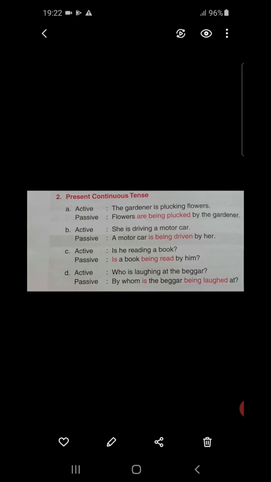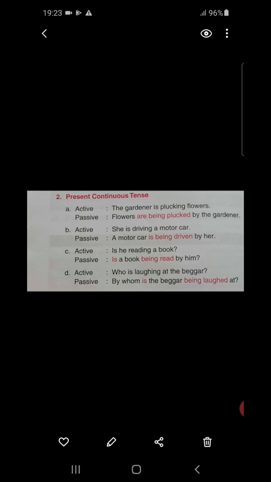Next one, number C. Now students, in case of the questions, the rule will be different. I have already told you. C, in case of the active: Is he reading a book? In case of the passive, it will be: Is a book being read by him? So is remaining same over here, since a book is singular in number, which is turning from object of the active voice to the subject of the passive voice.